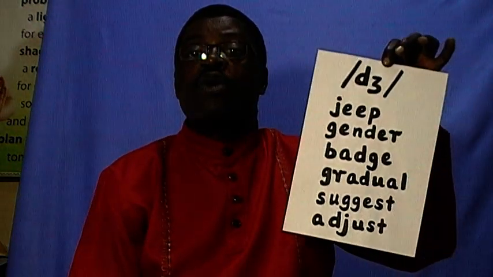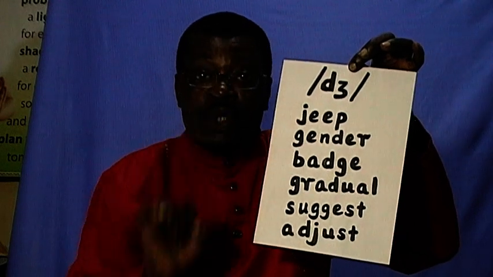Now let's move to the next one. That is the consonant sound J. Just like in the word jeep, gender, badge, gradual, suggest.